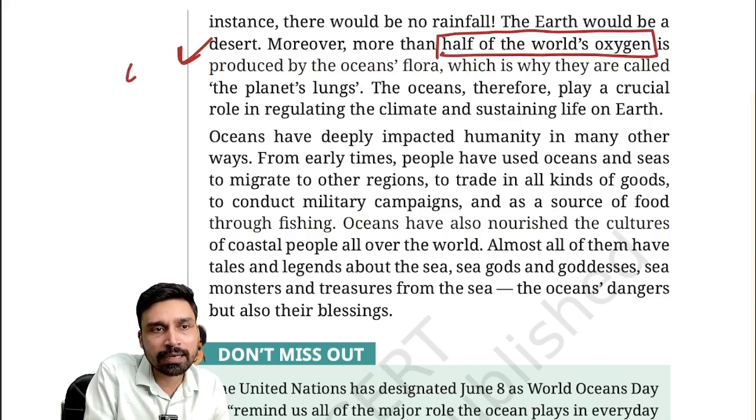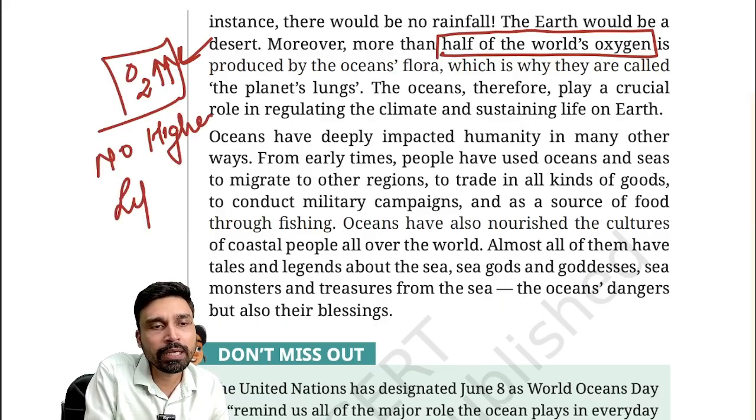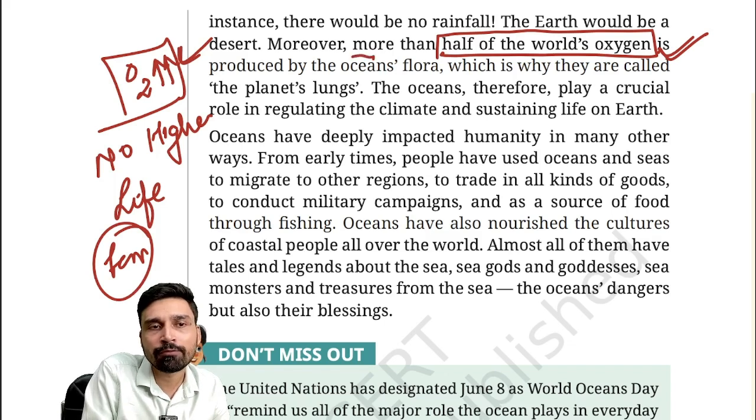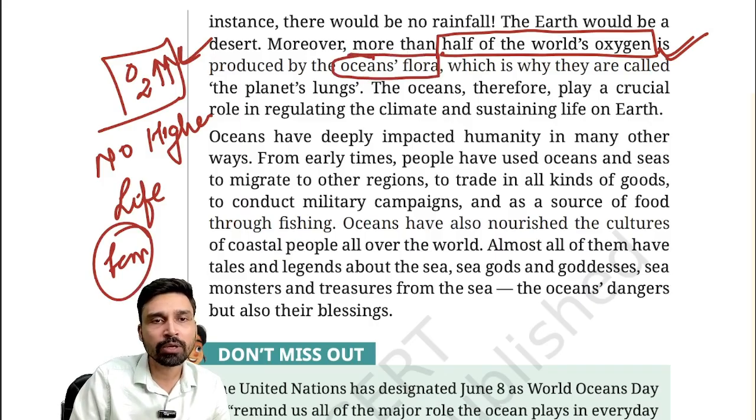So now you can understand the other significance of the ocean. Can we survive without oxygen? The answer is no. No higher life form, including humans, can survive without oxygen. And more than half of the oxygen is being produced by the flora. Flora, we have discussed before, refers to the plants of the ocean. So algae, for example, cyanobacteria, for example.